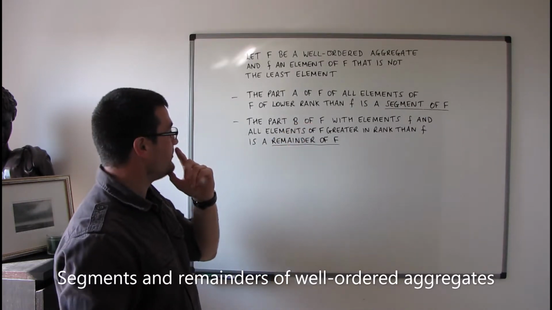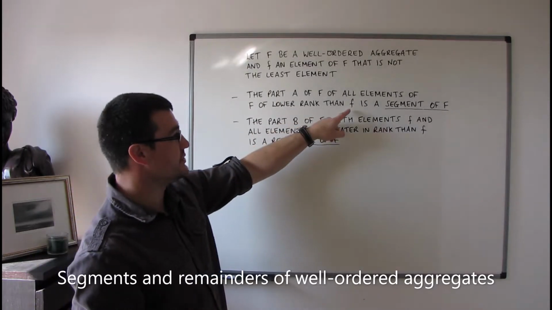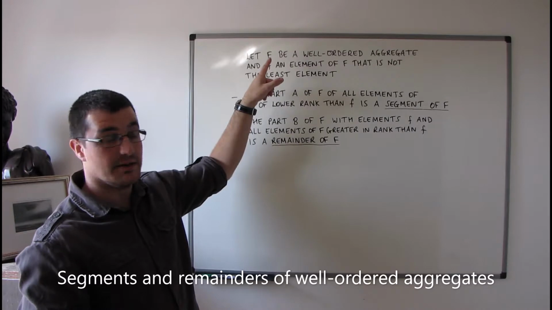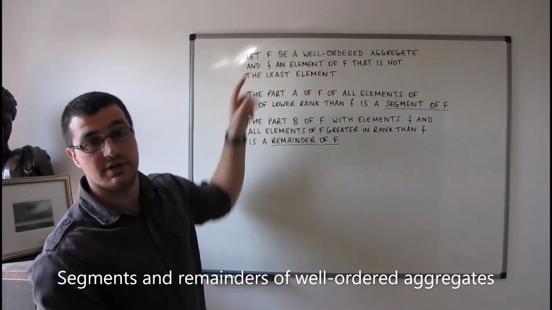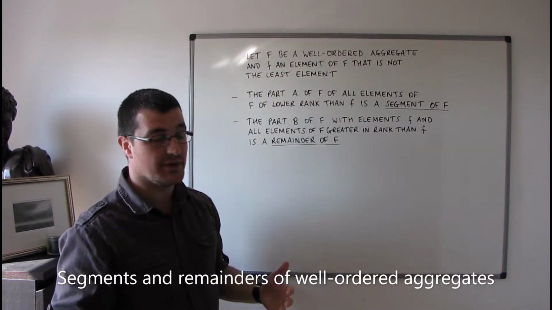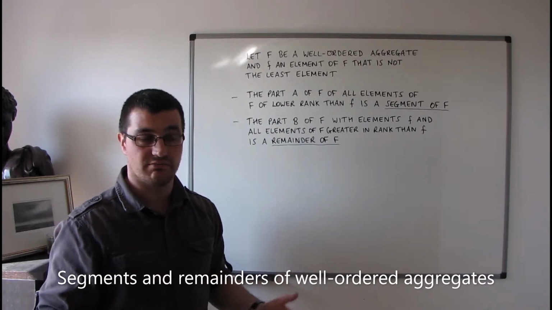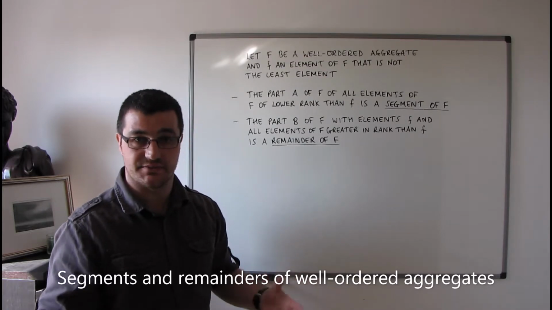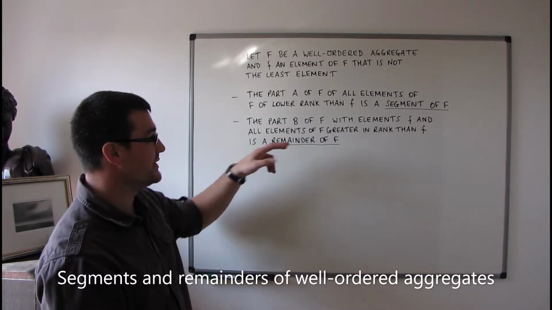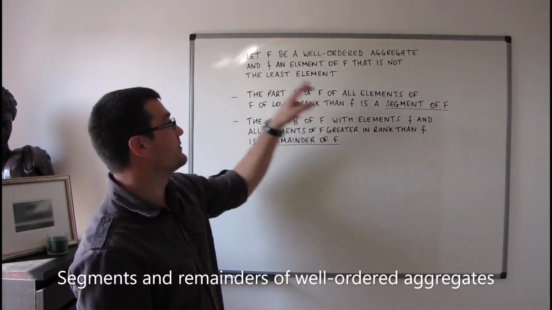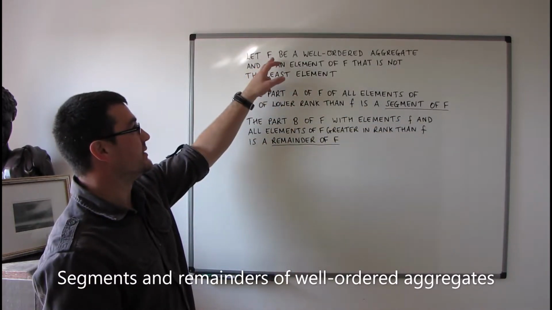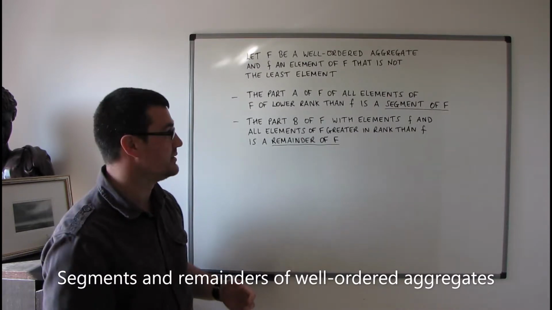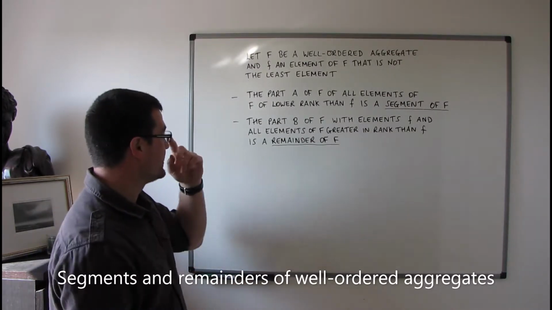So there are genuinely going to be some elements in these segments. And the fact that we don't include f itself guarantees that a segment is never going to be equal to the original aggregate. We've yet to see if an aggregate can be similar or equivalent to any of its segments. That's something we're going to be looking at in a second, but at least we can guarantee that a segment is never going to be equal to the original aggregate, because there's always going to be at least one element that's missing.